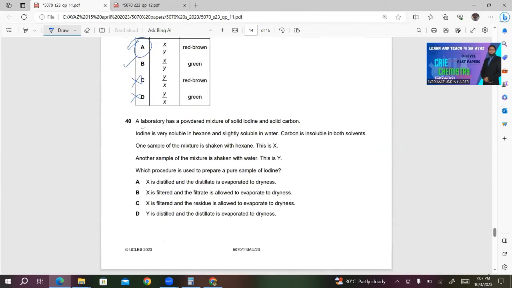Last, a laboratory has a powdered mixture of solid iodine and solid carbon. Iodine is very soluble in hexane and slightly soluble in water. Carbon is not soluble in both solvents. One sample of the mixture is shaken with hexane. This is X. Another sample of the mixture is shaken with water. This is Y. Which procedure is used to prepare a pure sample of iodine?